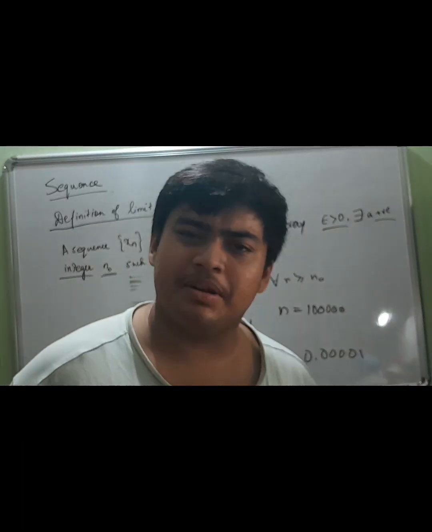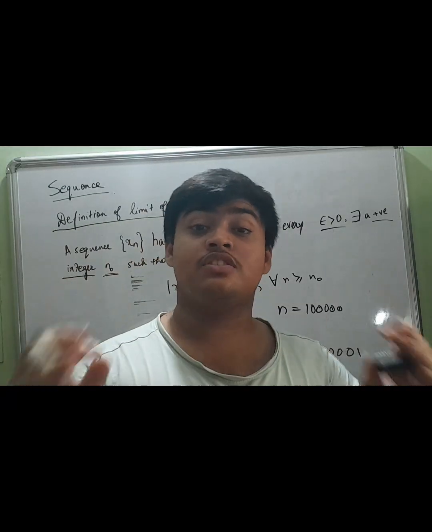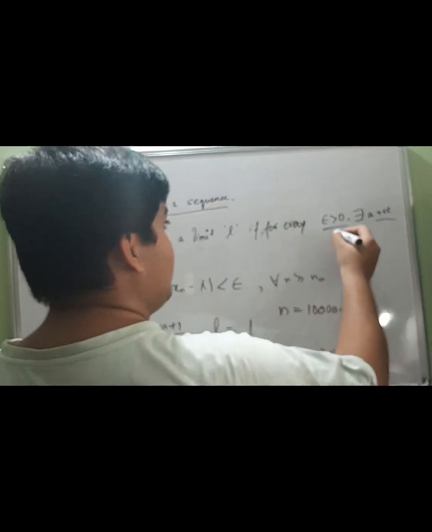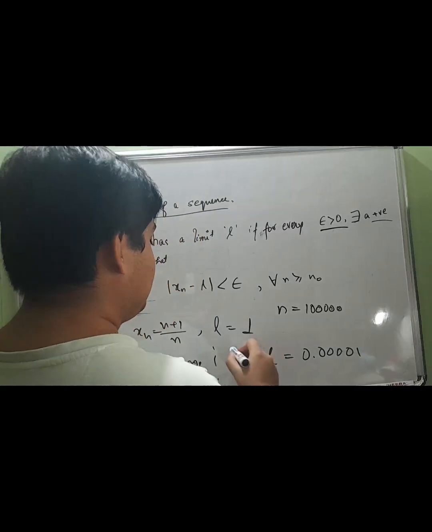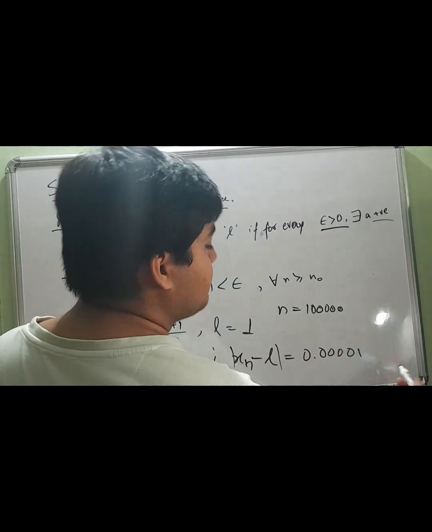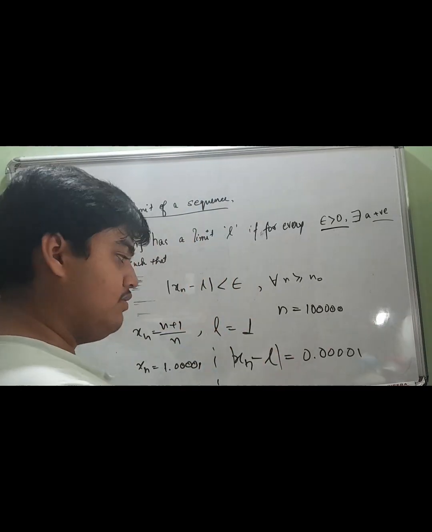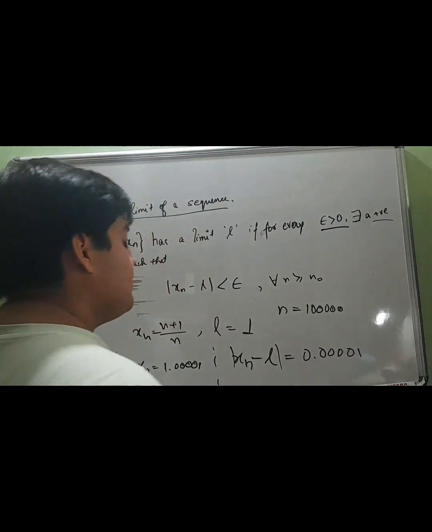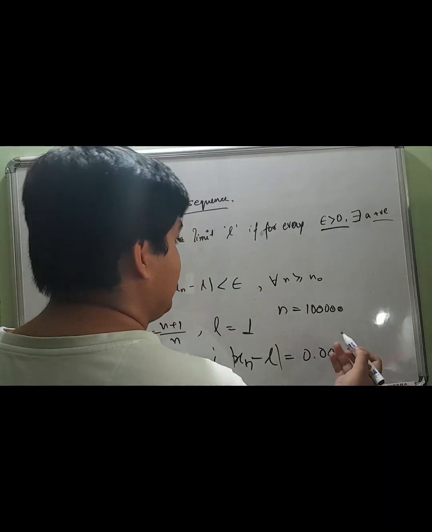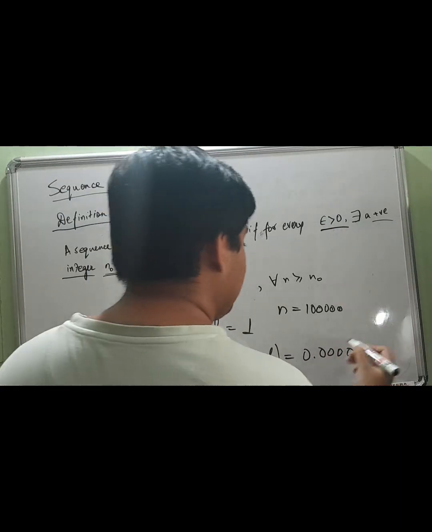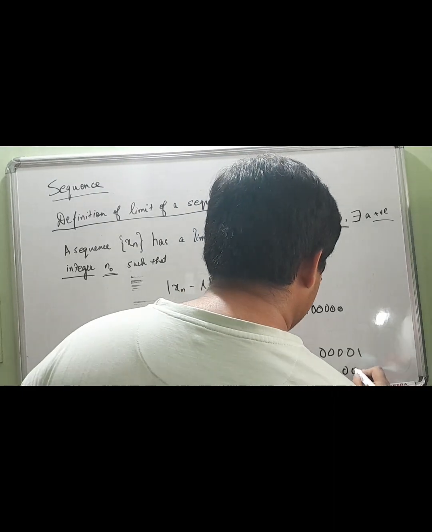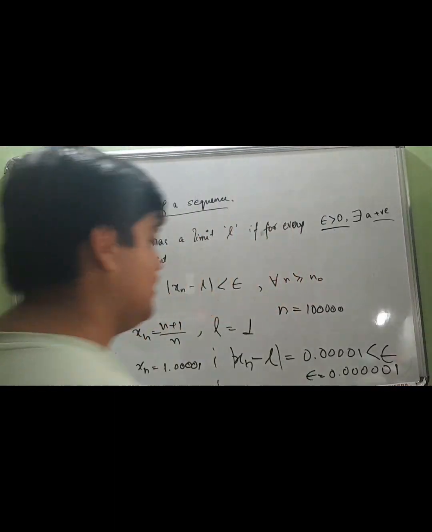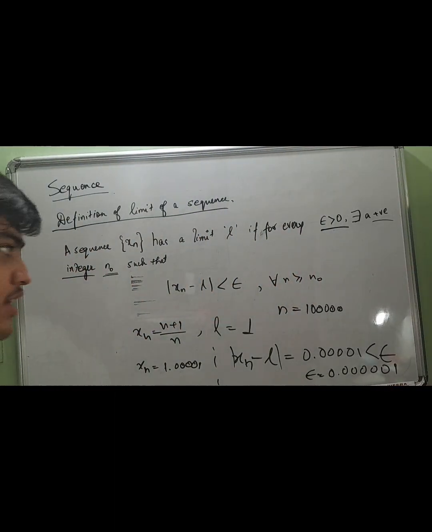Epsilon is any random number. It can be as small as you want, but it has to be positive, right? For any epsilon, this mod of xn minus L is basically a positive number. So we can take an epsilon like epsilon equal to 0.000001, and this value is less than epsilon, right? This is what the definition is basically saying.